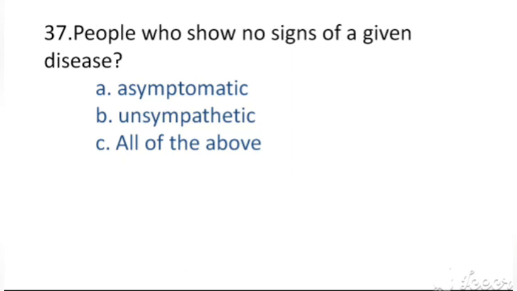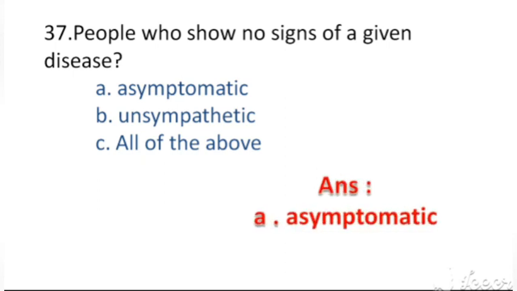People who show no signs of a given disease. Option A. asymptomatic, option B. unsympathetic, option C. all of the above. The right answer, option A. asymptomatic.